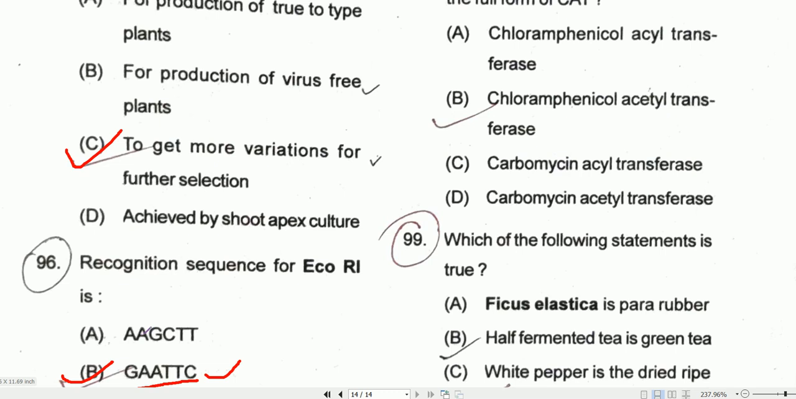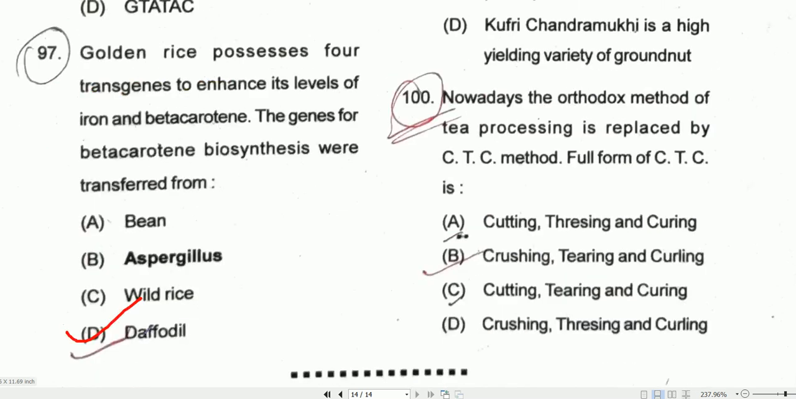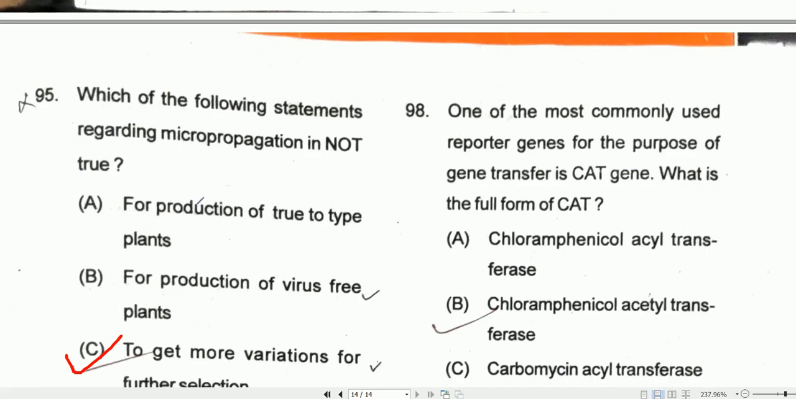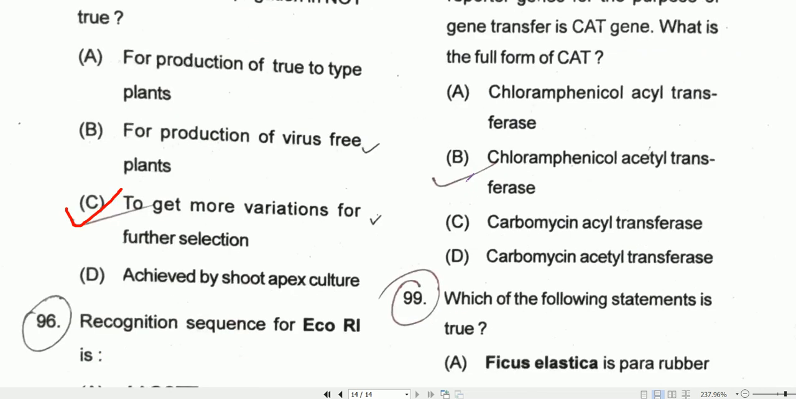Coming to question number 98, one of the most commonly used reporter genes for the purpose of gene transfer is the cat gene. So what is the full form of CAT? So CAT stands for chloramphenicol acetyl transferase. So option B will be the correct one.